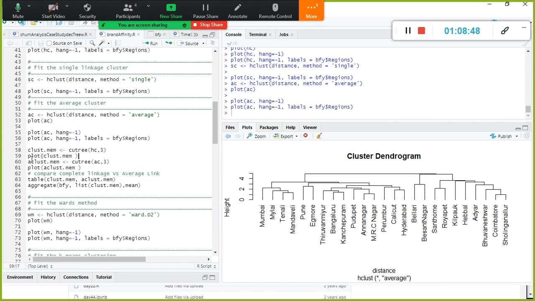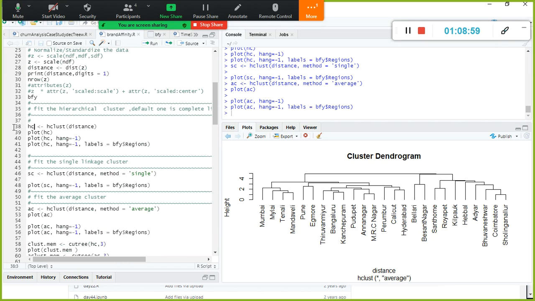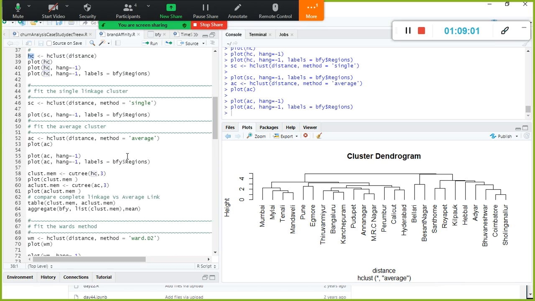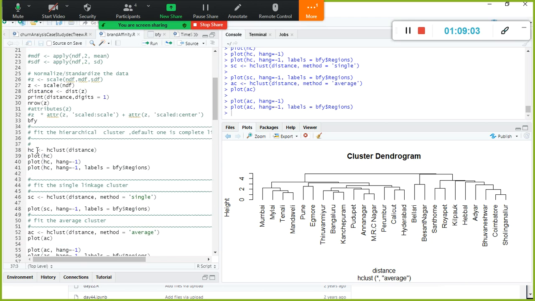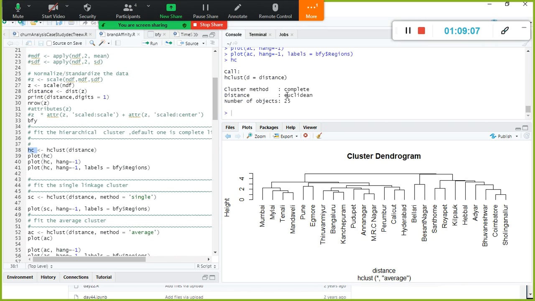So what I am going to do is cut this tree into 3 groups. HC stands for hierarchical cluster. Look here, this one, the first one, the plain thing. By default, it uses Euclidean distance. This is called complete linkage.